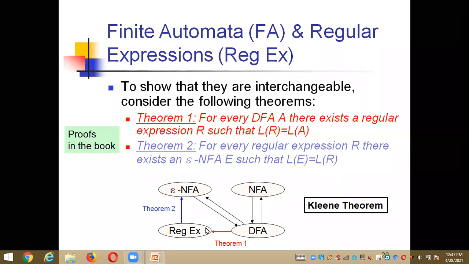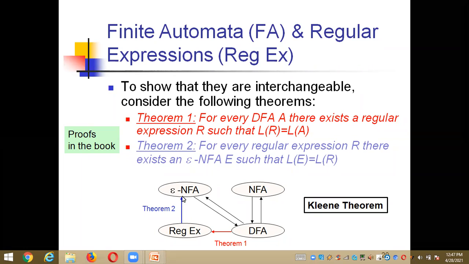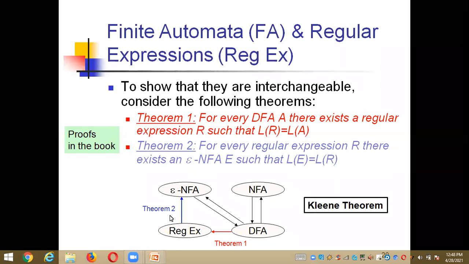Coming to theorem 2, from the expression to epsilon NFA. For every regular expression R, we make an assumption for the DFA that is A, and here we use capital E for an epsilon NFA. So for every regular expression R, there exists an epsilon NFA E. And whenever an epsilon NFA exists, the regular expression and the epsilon NFA are equal. So we can do the interchangeable conversions here also.